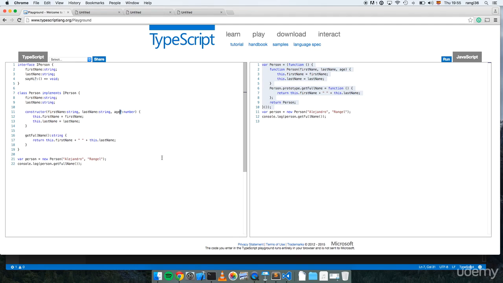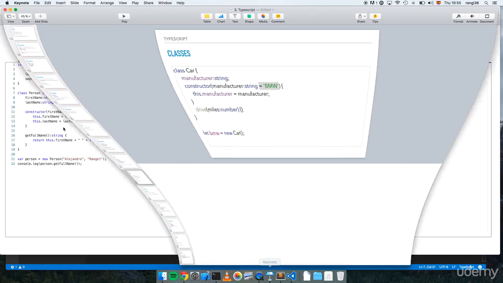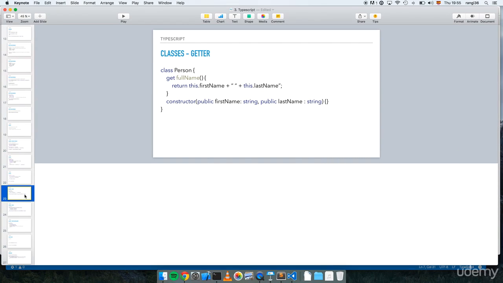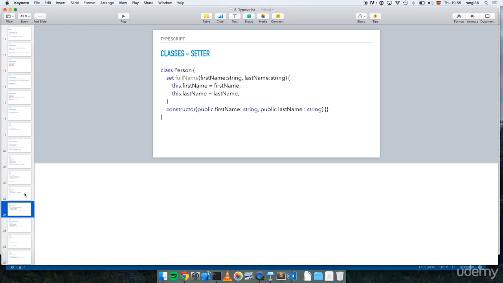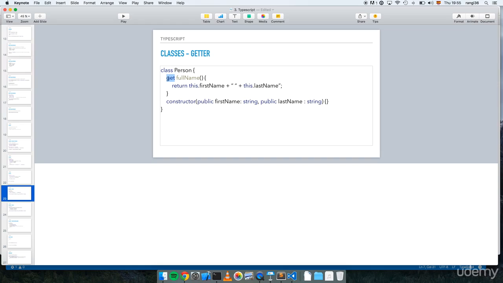Okay, so let's take a look if we have something else from class. Yes, TypeScript offers many cool features like getters and setters, Java style. So we don't need to go into detail. You will have these slides available, but remember you have getters and setters, with the keyword set here and with the keyword get here.